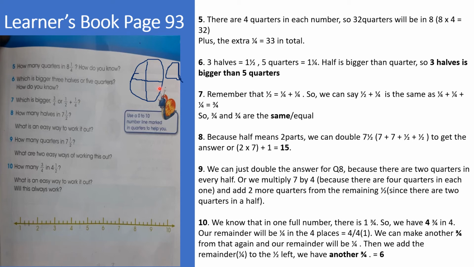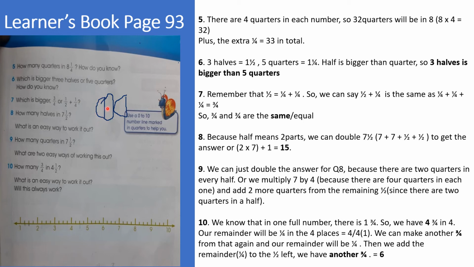Now, what number is this? Remember that a full circle is 1. A full circle represents 1. So that means this is 1 and a quarter. 5 quarters is equal to 1 and a quarter. Now 3 halves. Let's find out what number 3 halves is. Just like you know, our drawing will not be perfect.